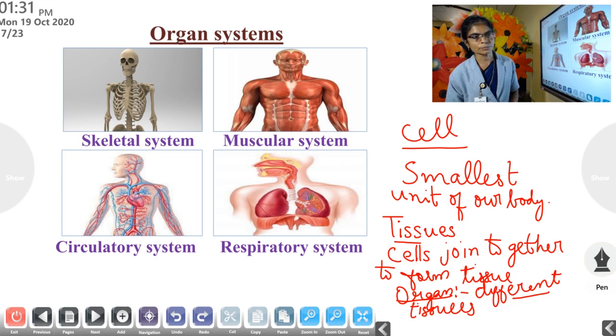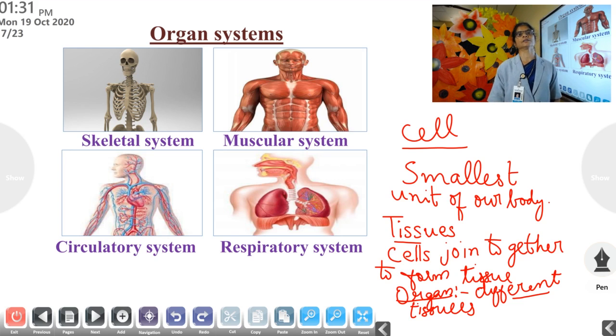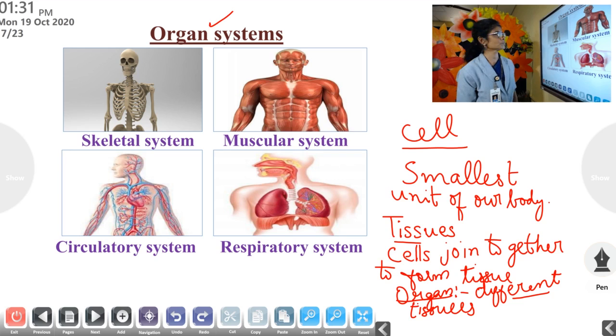What is an organ system? Many organs join to perform a specific function. It is known as an organ system. We know that so many organs are in our body. These organs join together to perform specific functions, known as organ systems. Clear children?